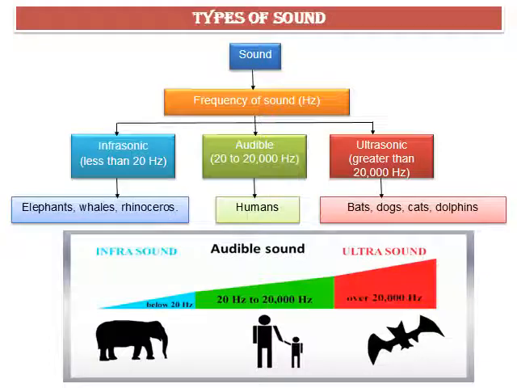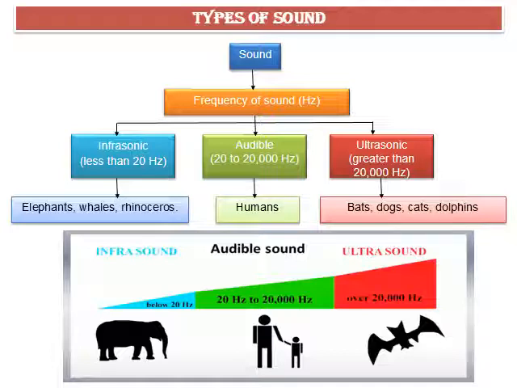Based on the frequency of sound, it can be classified as infrasonic sound, audible sound, and ultrasonic sound. The human beings can hear the sound having frequency between 20 Hz to 20,000 Hz, and hence it is called audible sound. A sound having frequency less than 20 Hz is not audible to human beings. Therefore, it is called infrasonic sound.